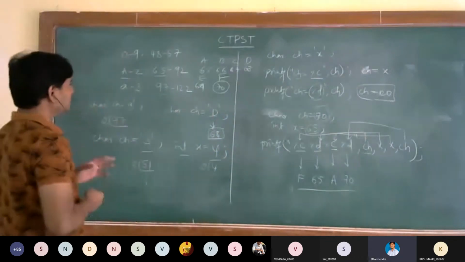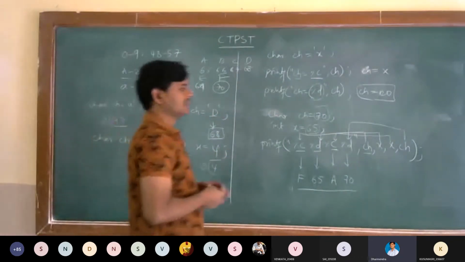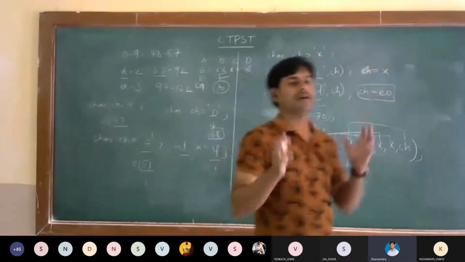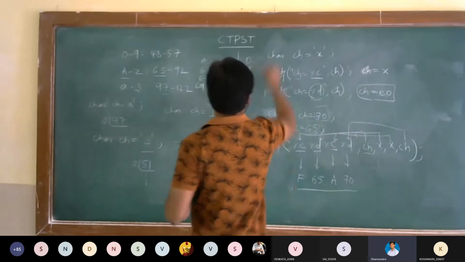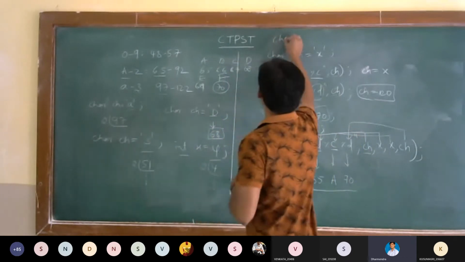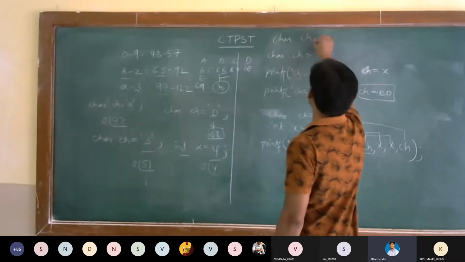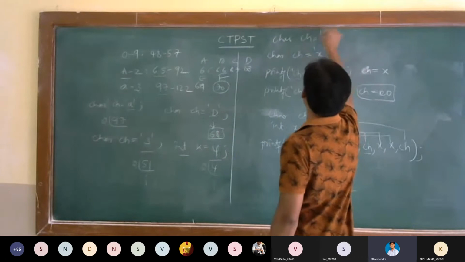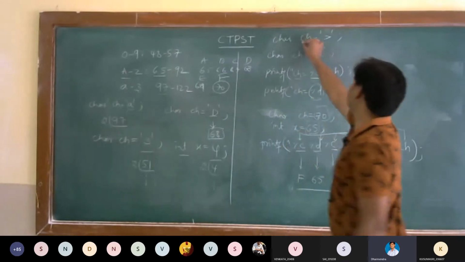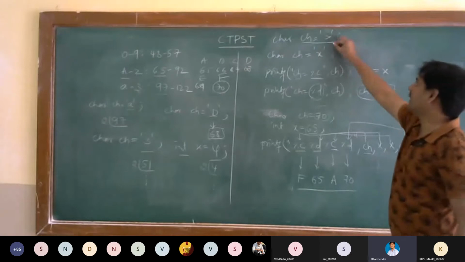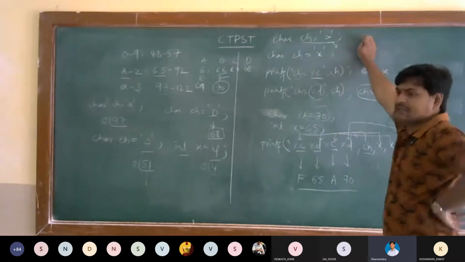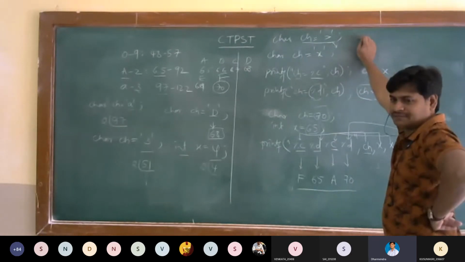So this is the usage of character: to represent the alphabet. If I take char ch is equal to a greater than symbol within single quotes, what is the ASCII code of this greater than symbol? I do not know.